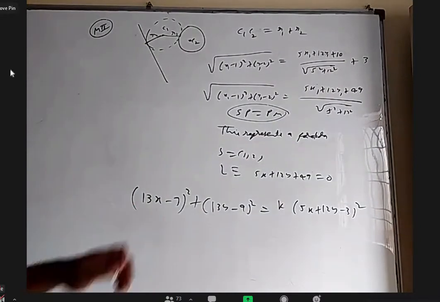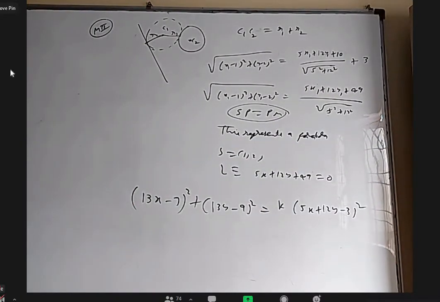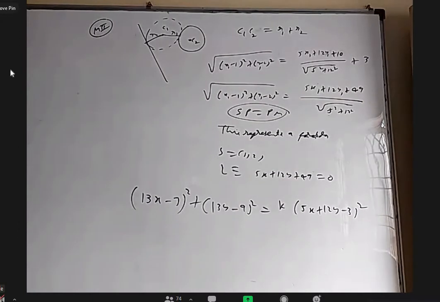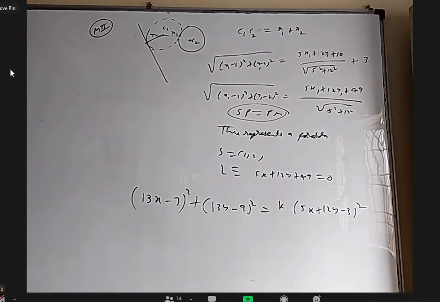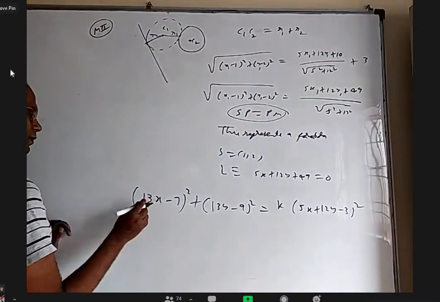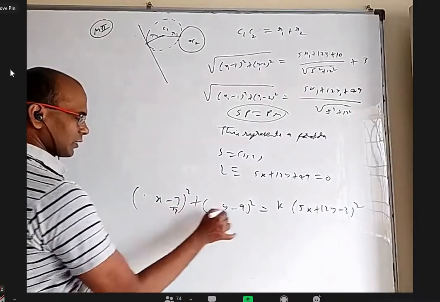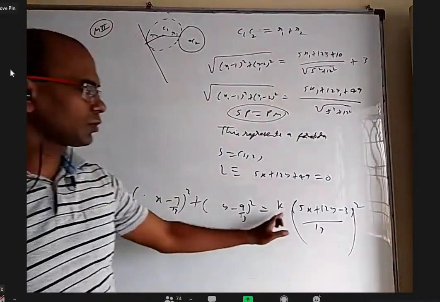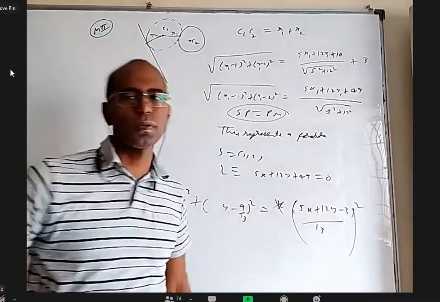Okay, if I take this equation, what should k be so that it will represent a parabola? 1, sir. Yes. You can take 13 square common here and give exactly what is needed. So remove 13 here, it will become 13 by 13. That 13 you can write here. So this is like SP square equal to e into PM square. We don't want any e here, so k should be 1.